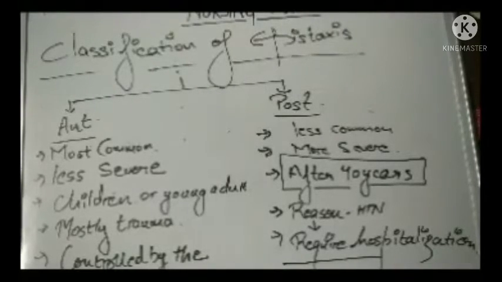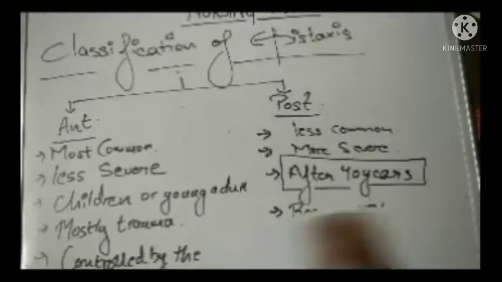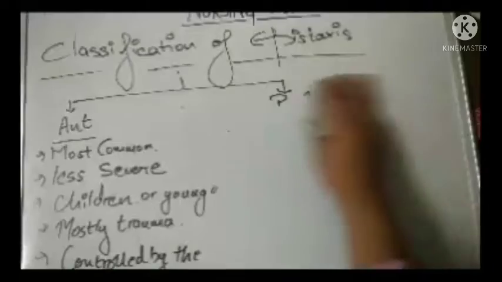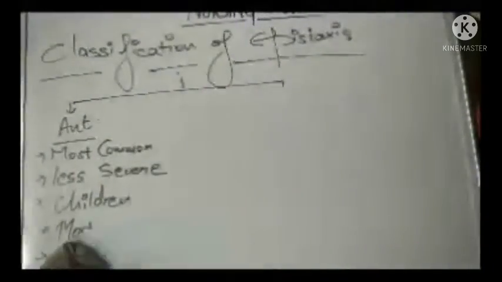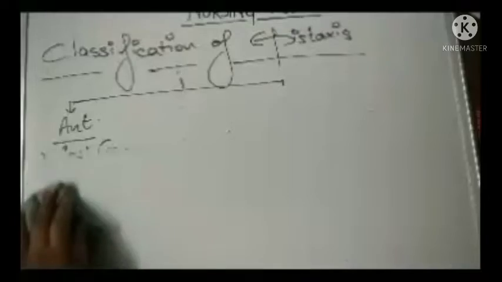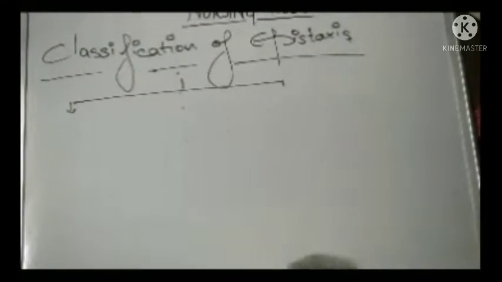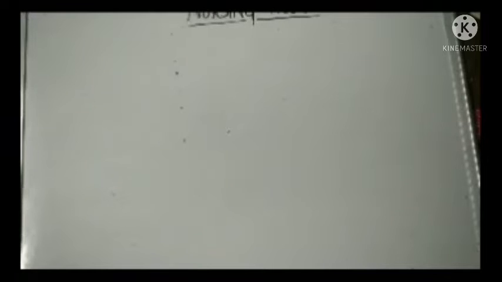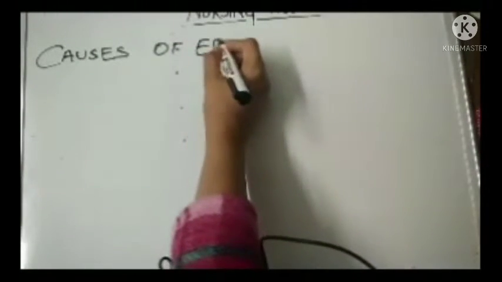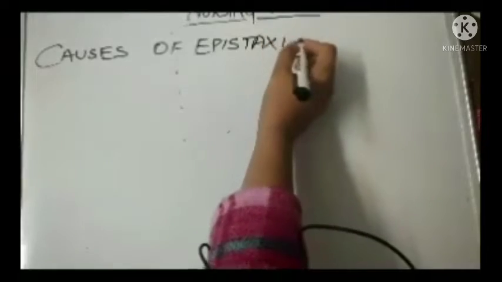Now let us quickly see what can be the causes of the epistaxis. So I am just rubbing it. By the time, you can just revise what is the anterior bleed and what is the posterior bleed. So the classification we are done with. Now next is the causes of epistaxis.